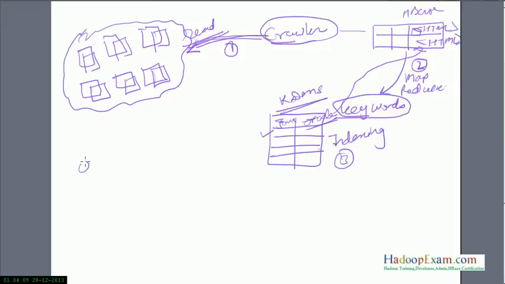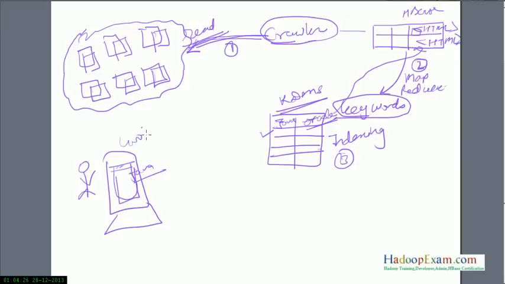Now you, as a user, want to search something on your computer. In your browser you search for something like Java. Java is a keyword. As you open google.com or some search engine, you just enter Java. So what does Google do?